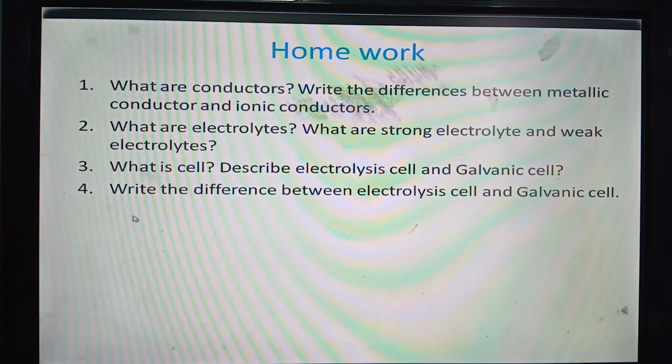Number 4 question, write the differences between electrolysis cell and galvanic cell. Very important point. I have given 5 points of difference. All are important. If you understand the differences between these two types of cells, then we can think that you are clear about the electrolysis cell and galvanic cell.